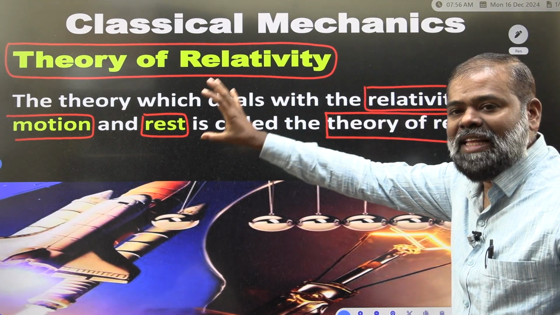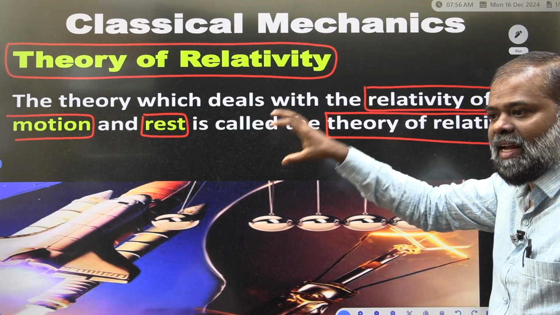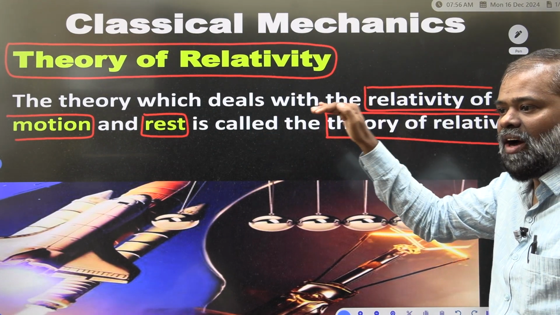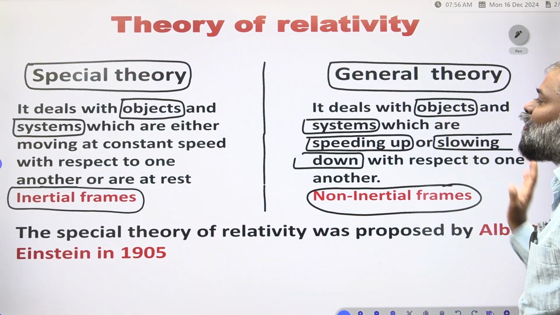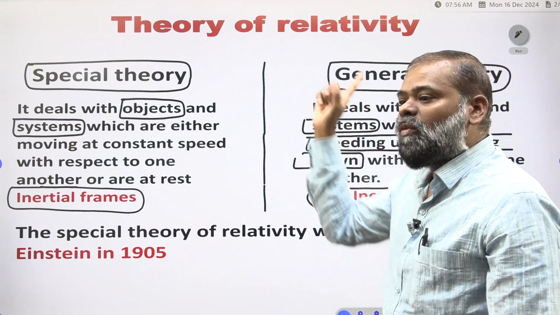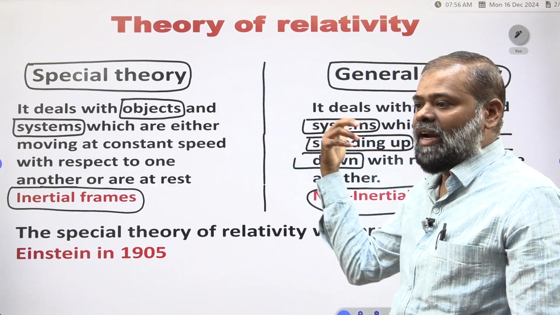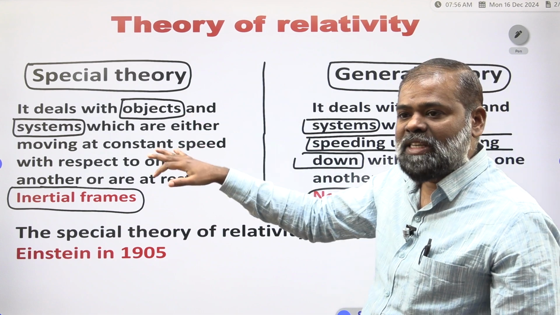We are dealing with the relativity of motion and rest. We call it the theory of relativity. This theory of relativity is of two types. One is the special theory, another one is the general theory. What is the special theory?